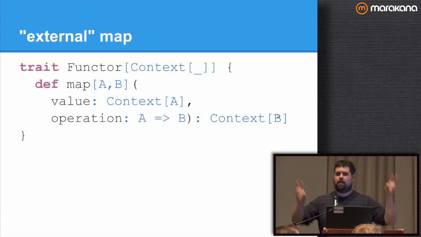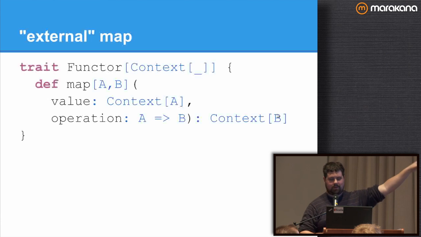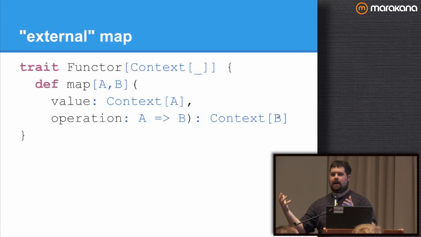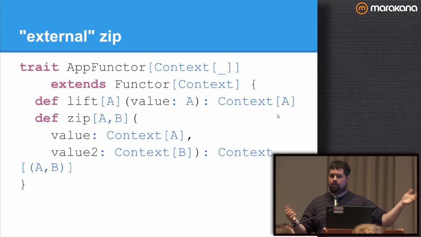For FlatMap, it's called a monad. Yeah, it's a weird name, same as functor. But this is essentially the interface that I can extract, and then I can make use of these patterns. For zip, I can do the same thing with applicative functors. I can have an external zip. I take the two contexts and return the context.